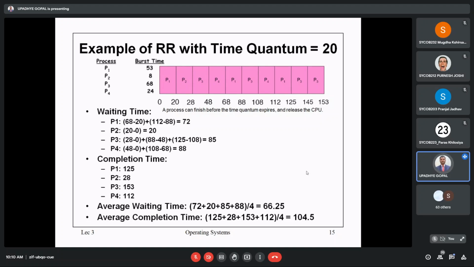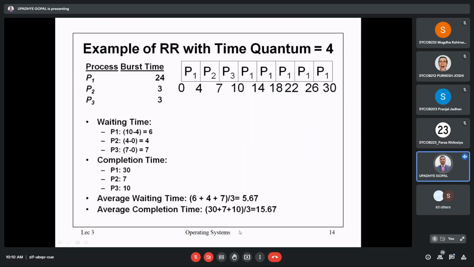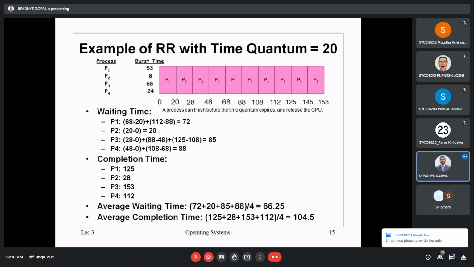I will ask you to take a snapshot of this. Take a snapshot of this particular thing and you can do it afterwards. By analogy of the previous example, this is our previous example. With the same context, you can go for this. It is just for a better understanding of the concept. Okay. Take a snapshot of this.